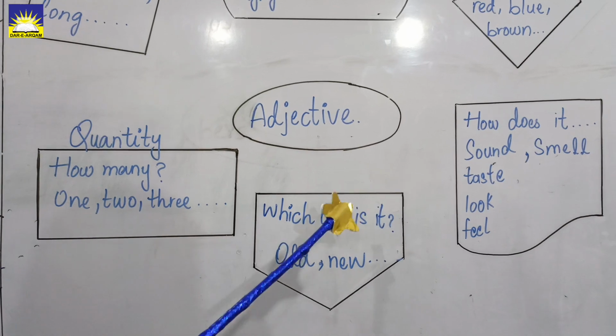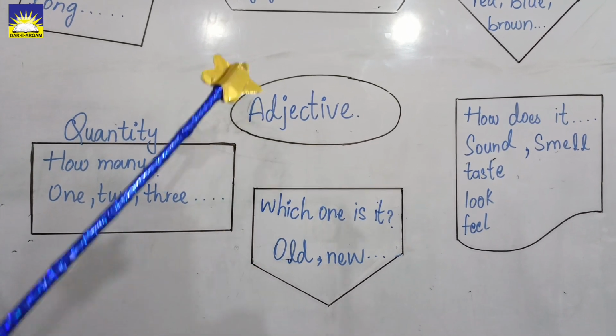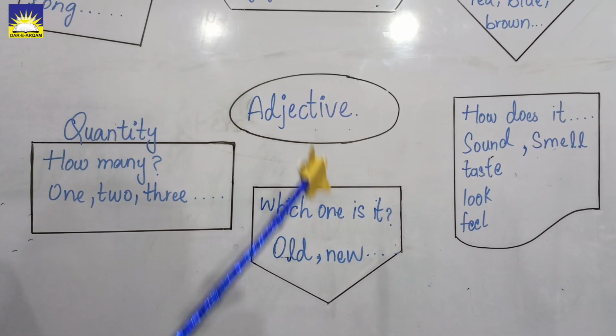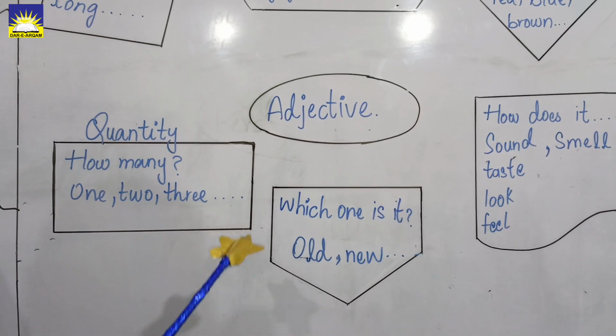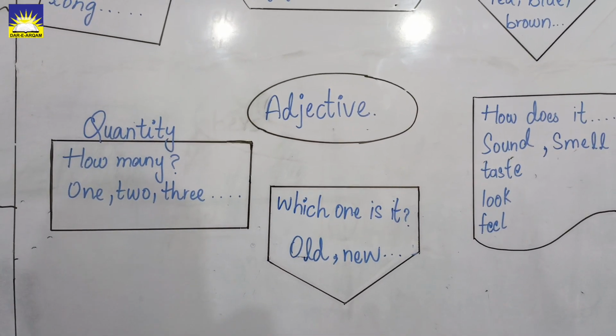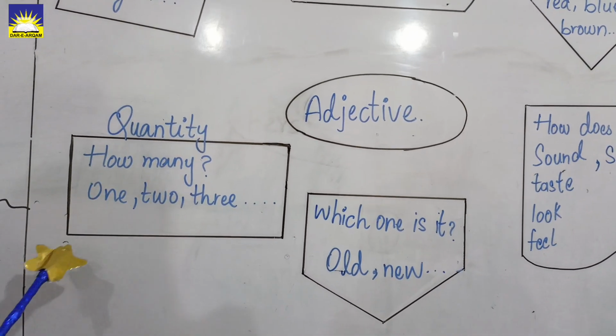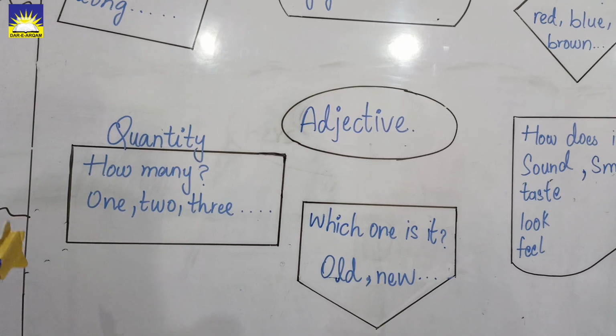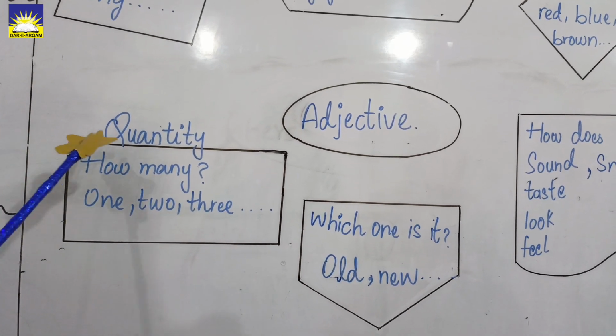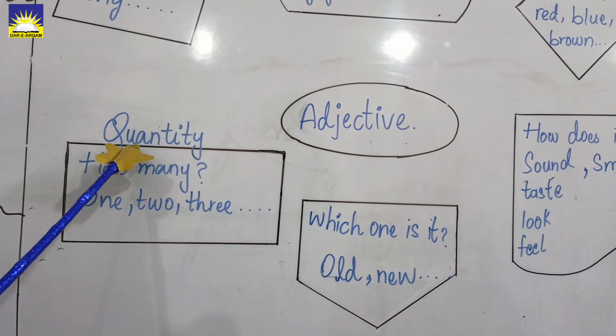Next, which one is it? Is it the noun, for example, something or any object? Is it old or is it new? For example, Ali is sitting on a new chair. Quantity, how many? For example, how many things or how many objects or nouns you have? It describes the quantity of a noun also.